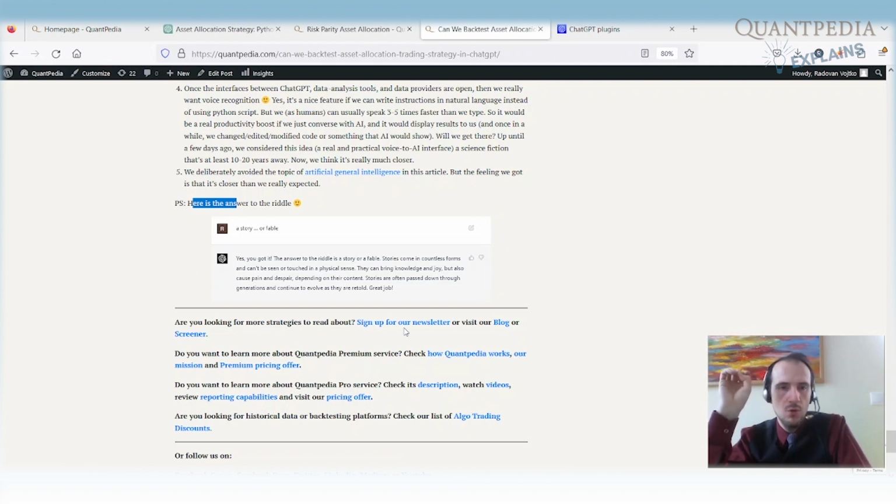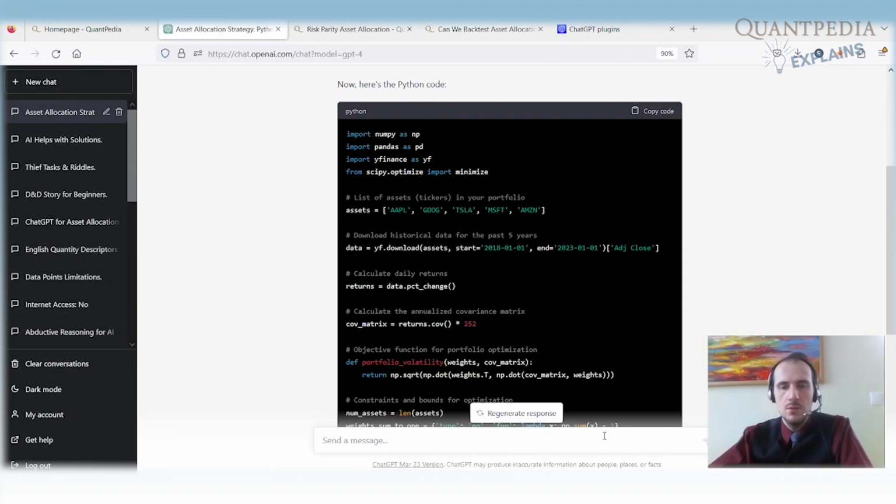Once the interfaces are open to data analysis tools, we will show you how to work with ChatGPT, how to use it as a data analysis tool, how to test trading strategies, find ideas for new trading strategies, etc. But we need to wait a few more months.